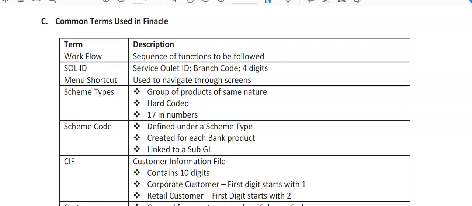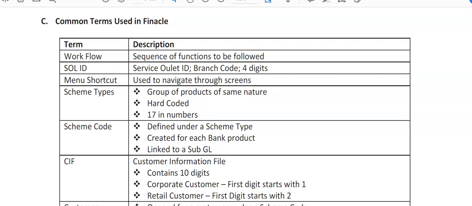Menu shortcut, used to navigate through screens. Scheme types, groups of products of the same nature, hard-coded, 17 in number. So there are 17 schemes through which we open accounts. Scheme code. Now this is very important. We allot a code in the Finacle system so that we can identify which account has been opened or what the rate of interest has to be paid to the customer in case it is FD or savings account. Defined under a scheme type, created for each bank product, linked to subsidiary general ledger. Now next is very important. We allot this CIF ID.